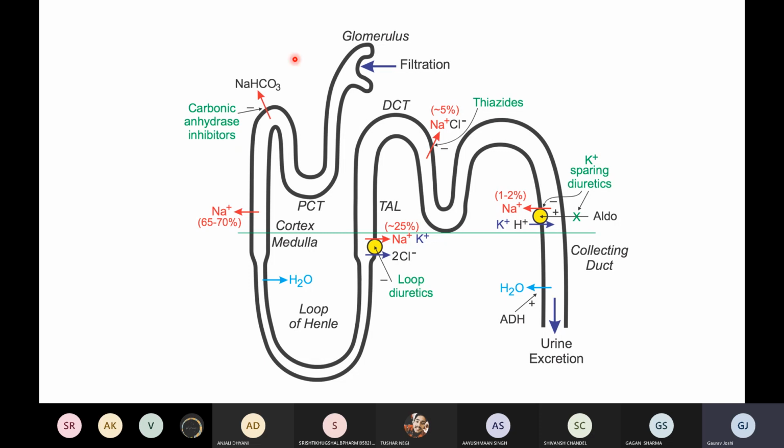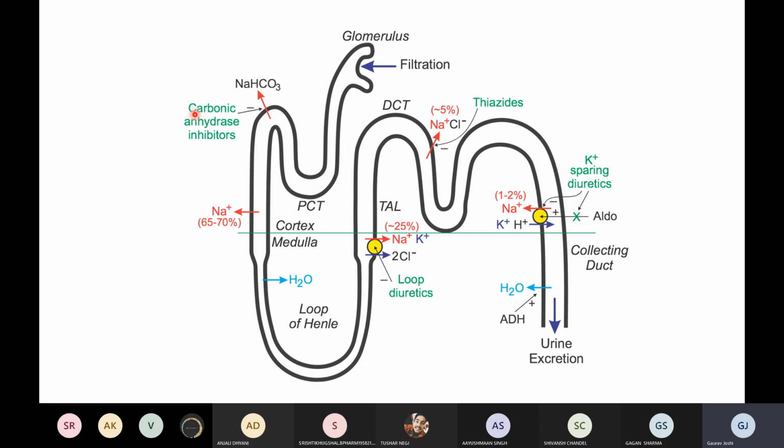We have also discussed the carbonic anhydrase inhibitors. Carbonic anhydrase facilitates the combination of water and carbon dioxide to form carbonic acid. When carbonic acid is formed, water will not be expelled from the kidneys as urine. Then we discussed the thiazides.